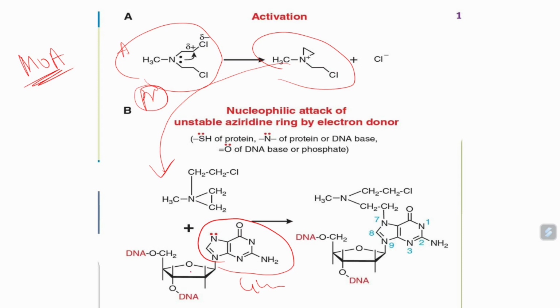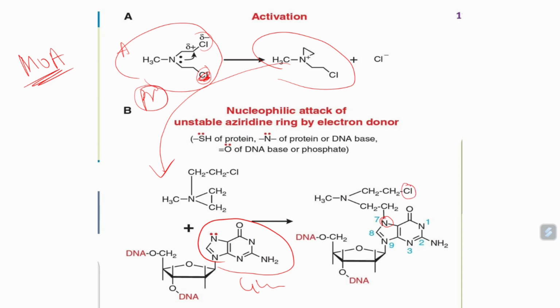On the guanine of the DNA molecule, this mechlorethamine will go and bind. It has two chlorine atoms in its structure, right? One chlorine will be released from one carbon atom and it will bind to the N7 of the guanine molecule. And with that, it will form an alkylation reaction.